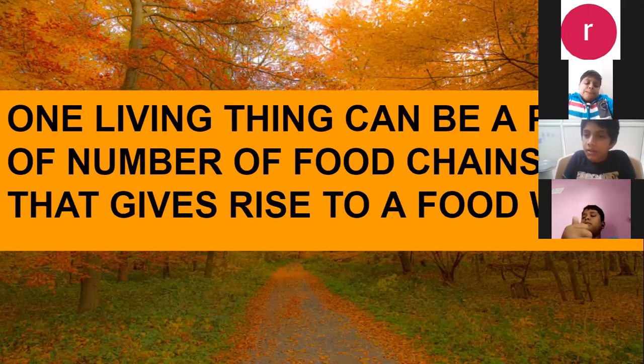Same plants are also eaten by herbivorous animals. Same plants can be eaten by human beings. We are also eating vegetables. Means what? One living thing, that is plants, are connected to many food chains. So when one living thing is connected to many food chains, then it will give rise to a food web. It will become a web. Let us see what is a food web.